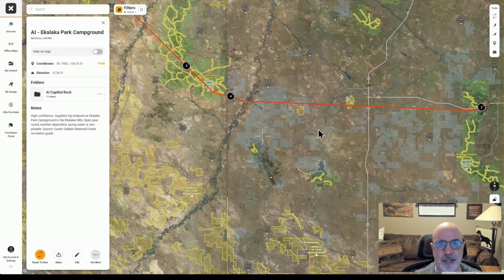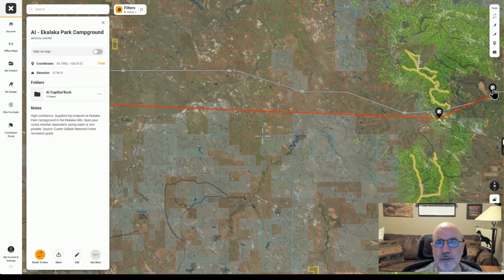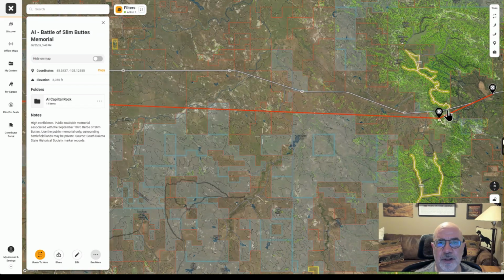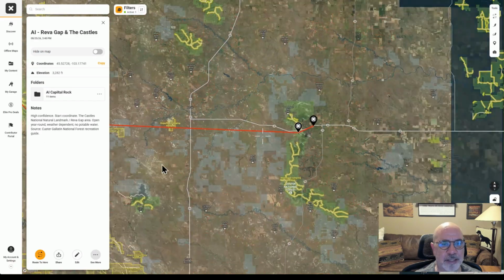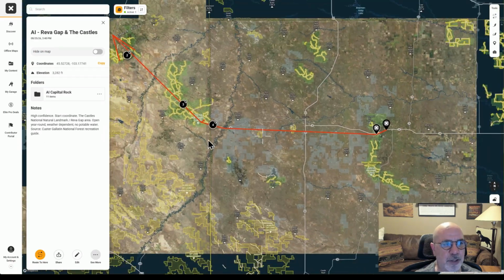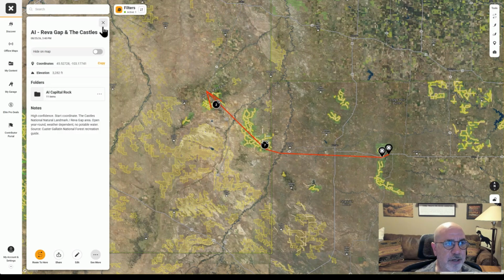So I can see all the different cool things. Over here, Slim Buttes, Battle of Slim Buttes. This is Riva Campground. So that is some of the GPS I put in there. Now, I didn't load all the rest of the 50 in here, but I can. They're in here as well.